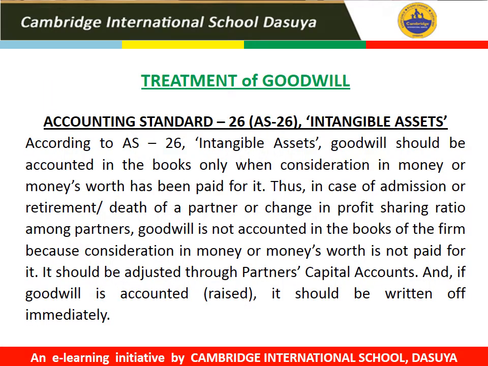Today's topic is treatment of goodwill. As per Accounting Standard 26, that is the accounting standard for intangible assets, goodwill should be accounted in the books only when any money or money's worth is paid for it. Thus, in case of admission or retirement or death of a partner or change in profit sharing ratio among partners, goodwill is not accounted in the books of the firm because consideration in money or money's worth is not paid for it. It should be adjusted through partners' capital accounts, and if goodwill is accounted, that is raised, it should be written off immediately.